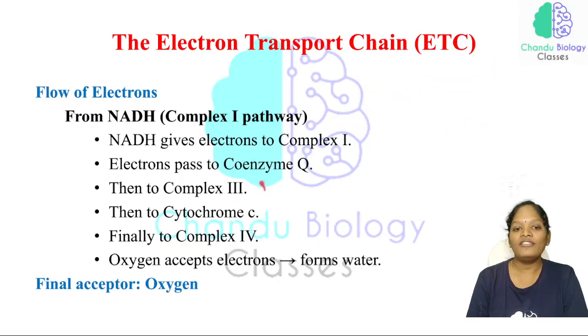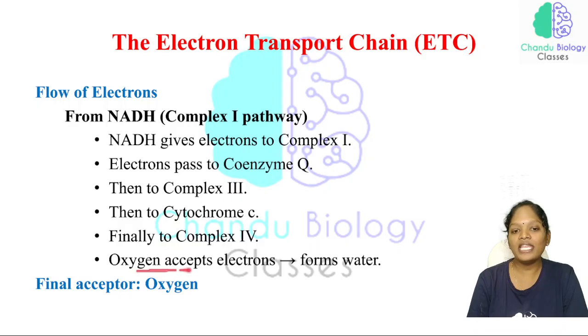Now from complex 3 it is carried by cytochrome C. This is also a mobile carrier, and this is also a mobile carrier. From cytochrome C, the electrons are donated to complex 4, which is the cytochrome C oxidase enzyme.